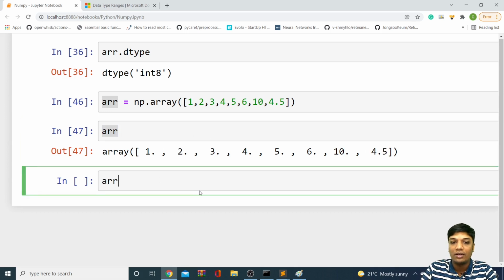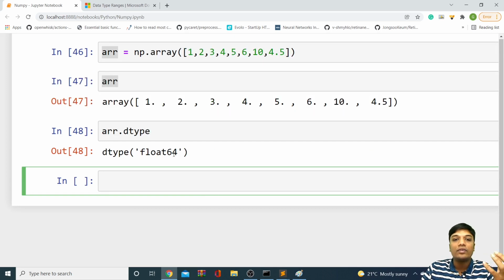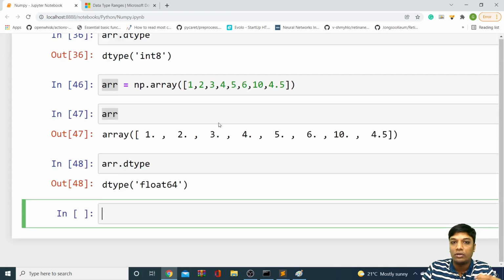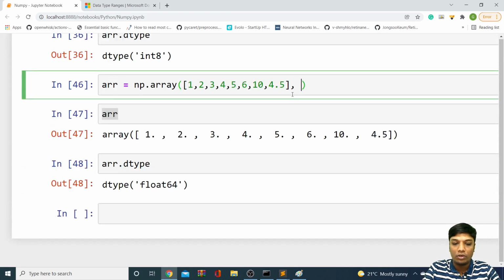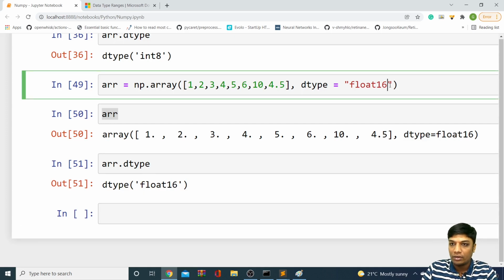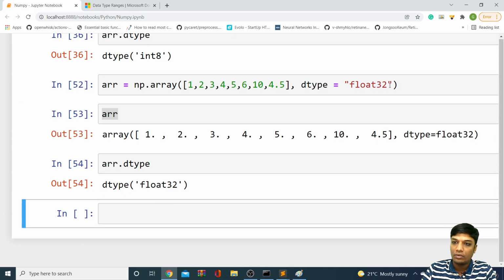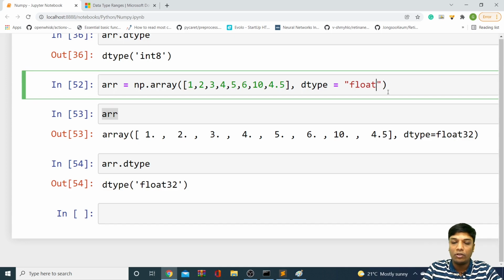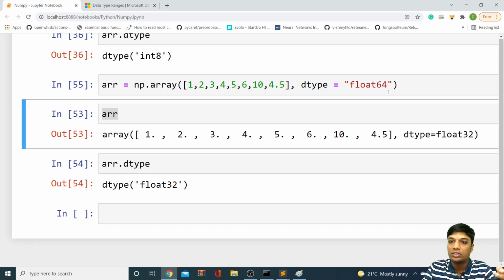If you look at your arr.dtype, it's actually float. And here also we have 64, 32, and we have memory. So we have float 32, float 16, and float 64. Depending upon your requirement, you can use them. For example, if you want to use float 16, you can say float 16. This is float 16 type, and we don't have float 8, so float 16 is the minimum one. Then you can try with float 32 and float 64. You will also have some ranges, and you can search online for the ranges.